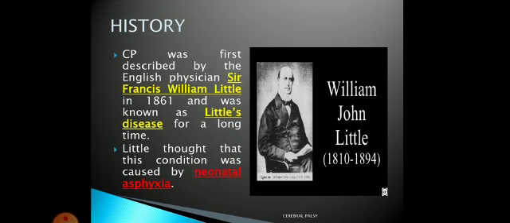Now, what is the history of cerebral palsy? Cerebral palsy's short form is CP, and CP is a universal short form. Most of the time when we are talking in clinical setups, we use the word CP. CP was first described by one English physician, Sir Francis William Little. It was identified by him in 1861, and from that it was given the name Little's disease, because it was identified by Little. That's why it was known as Little's disease for a longer time.